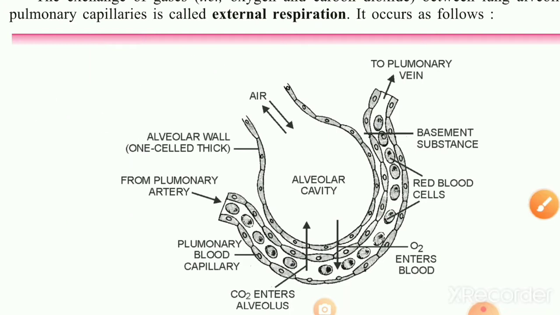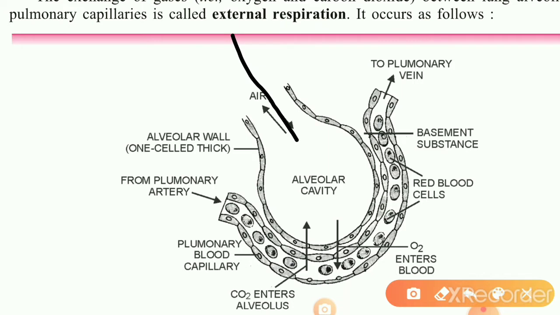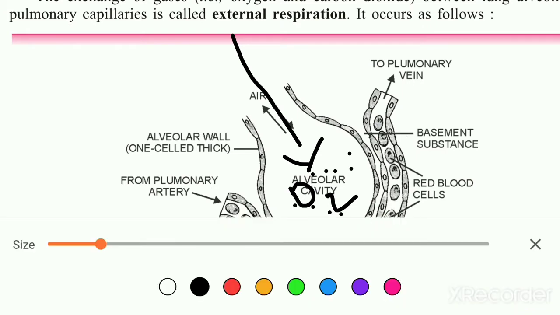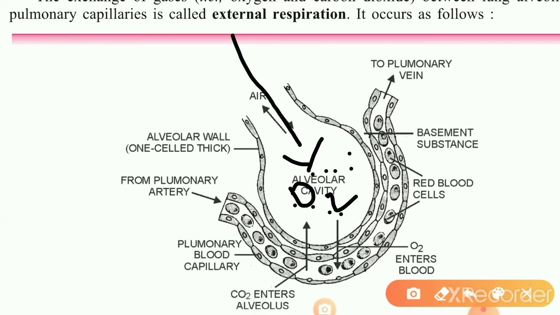So what happened? In the air which we inhale, the partial pressure of oxygen is more as compared to the other side. If we talk about here, the blood capillary, which I am showing you, which I showed in black color, I must draw it red otherwise. So I'll draw it with the red color. What is this? Here inside the blood capillary, what is there? Here blood is present.